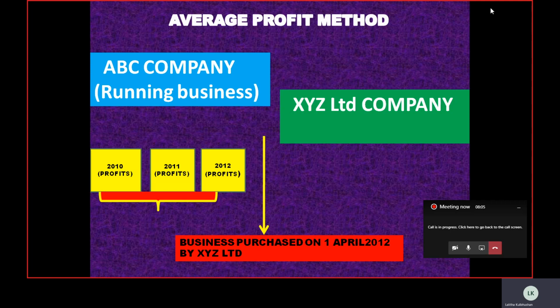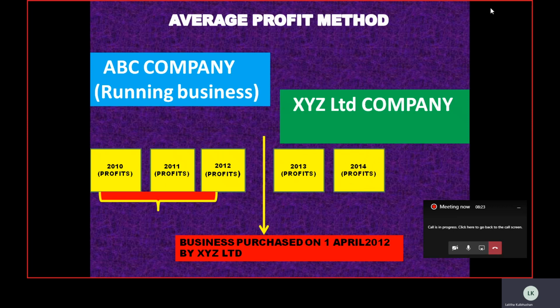But generally, just for evaluation purposes, we can take up the future 5 years' profits for the purpose of calculating the goodwill in this way. So let us take it here, like in the future profits also, in 2013, 2014 and 2015, XYZ Limited company is expected to earn the same kind of return, as if it buys this ABC Limited company, just as it has been earning in the same way in its past.